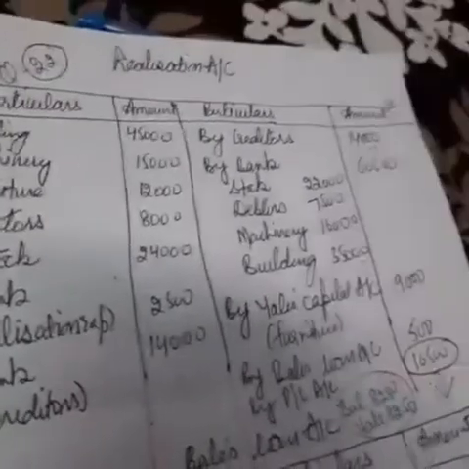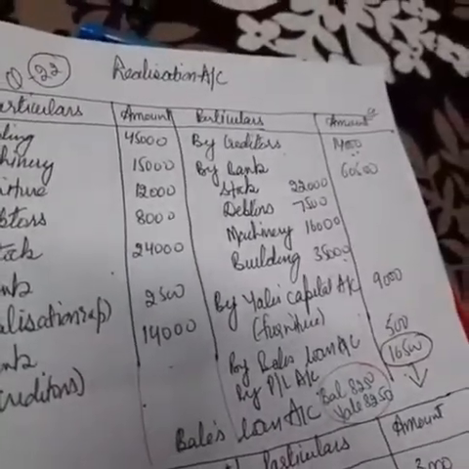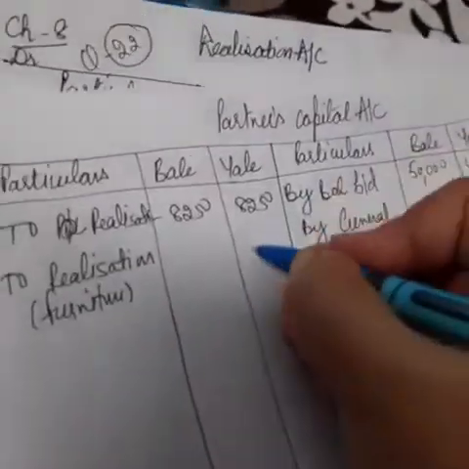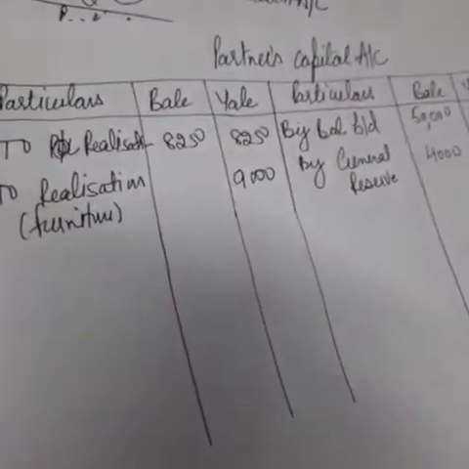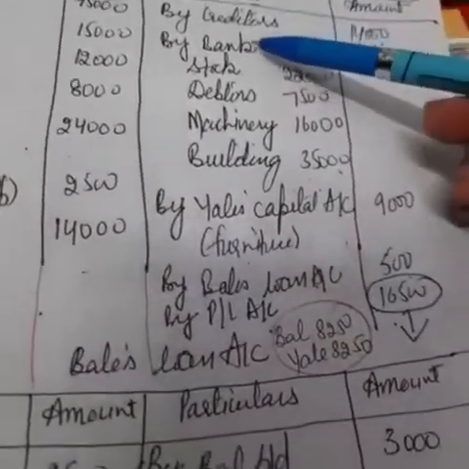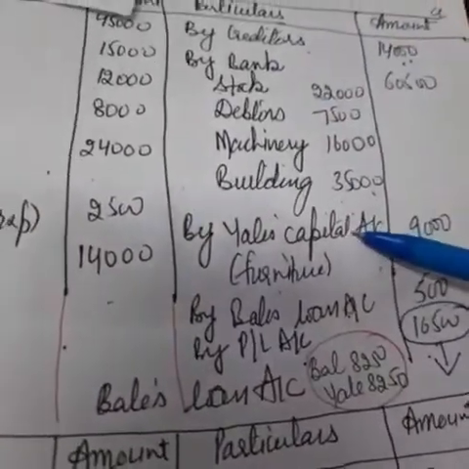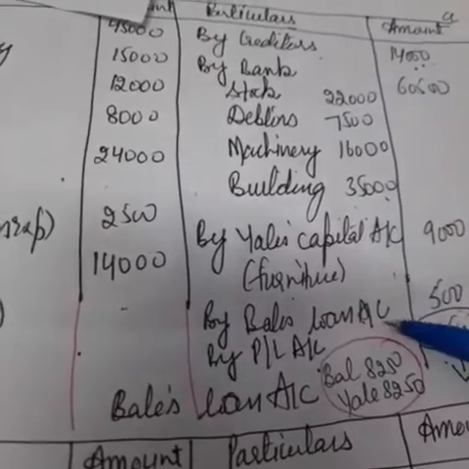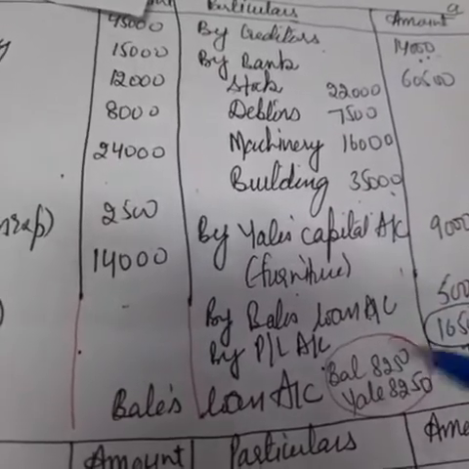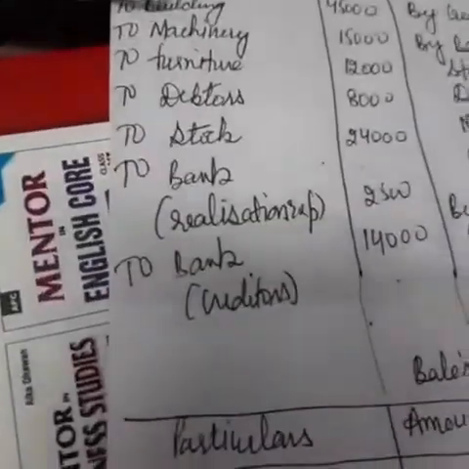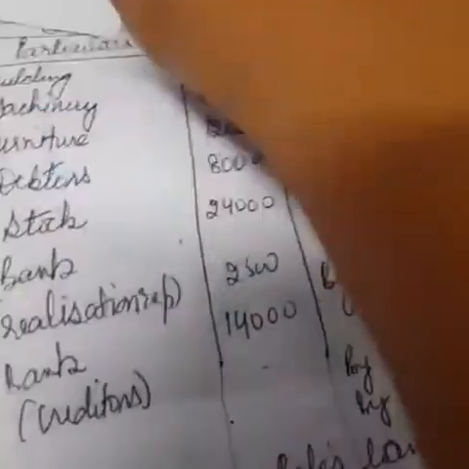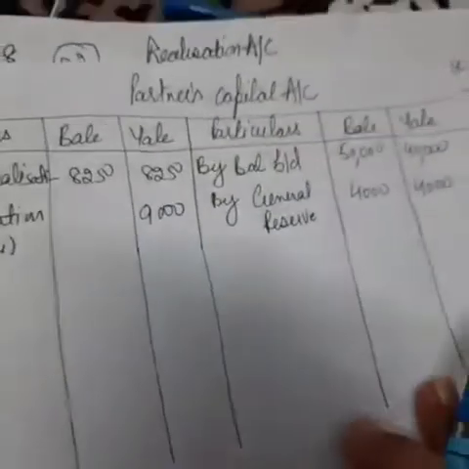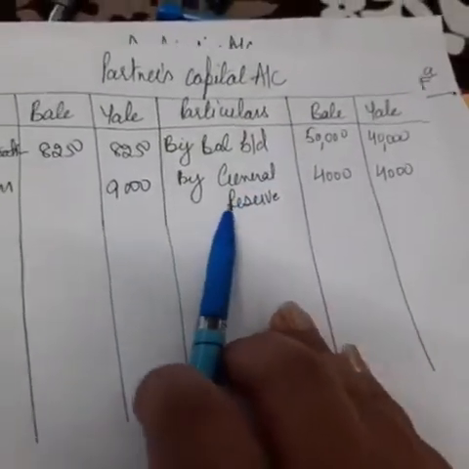Who has taken it? Zale has taken it, so we will write here 9,000 in Zale's account. Is that okay? Now check whether anything else is taken by any partner. Bail's loan is there, that we have transferred. Now, is any liability to be paid by any partner? No, nothing is there. It means these are the only items to be transferred in the partners' capital account.